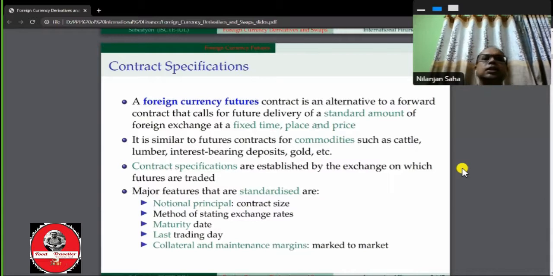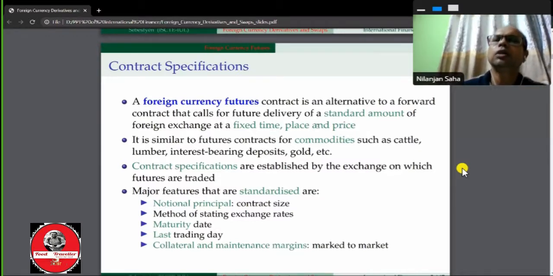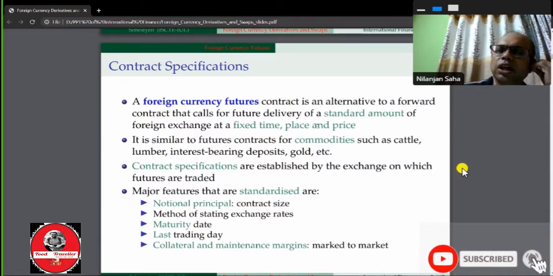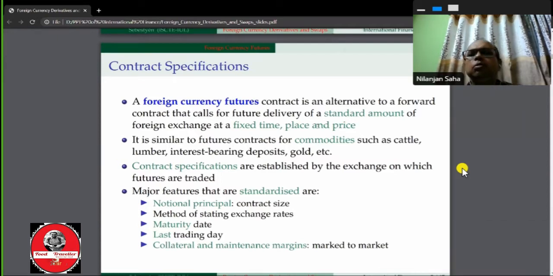Now, it is similar to a future contract for commodities such as cattle, lumber, interest-bearing deposits, gold, etc. In this case, it is a future contract. The contract specification is established by the exchange on which the future contracts are traded. Future contracts are traded on an organized exchange floor. Therefore, what would be the contract specification that should be fixed by the exchange floor?